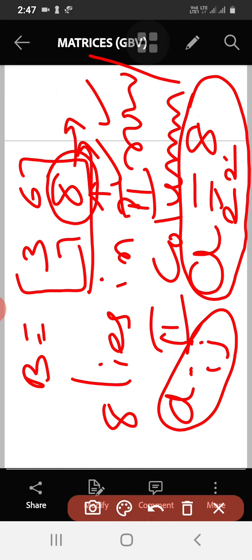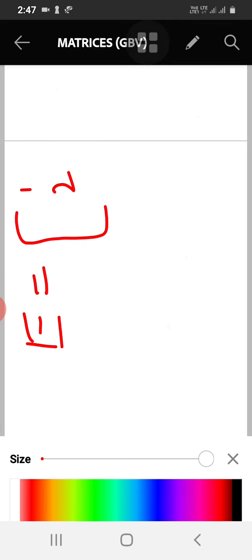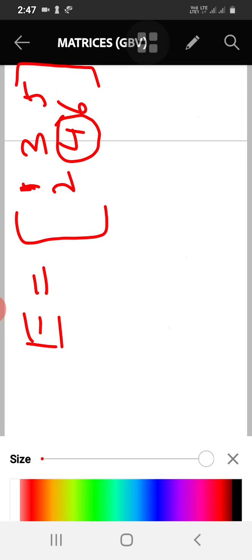Let us take another example and show it here. C is equal to this matrix. Let me ask the question: what is the position of 4?